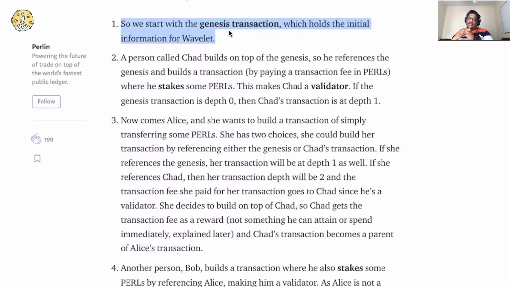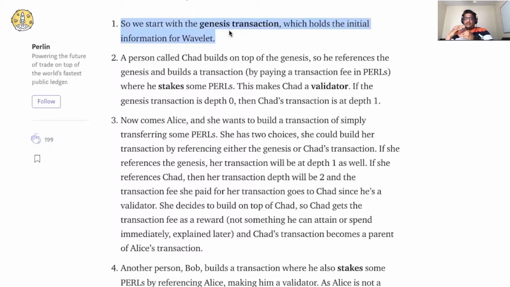And then let's say one person called Chad is coming. He builds a transaction on top of the Genesis block. He comes on depth 1, right? And what happens is now let's say he's taking some Perlin tokens, so he becomes a validator here, right?